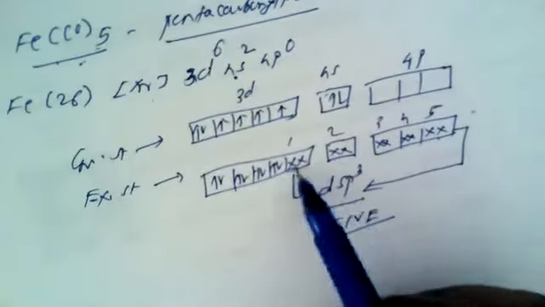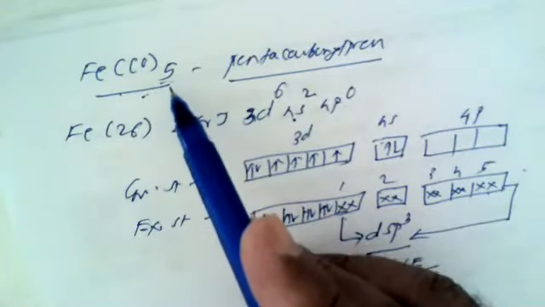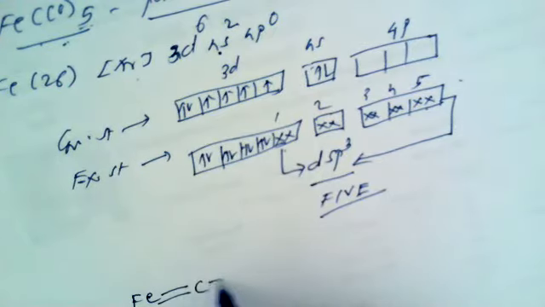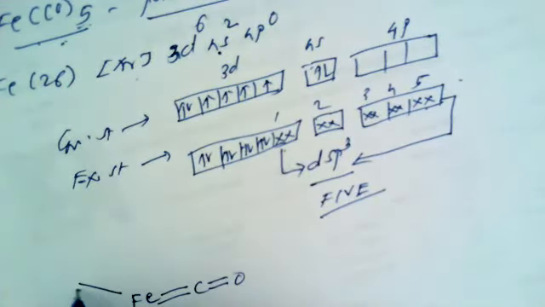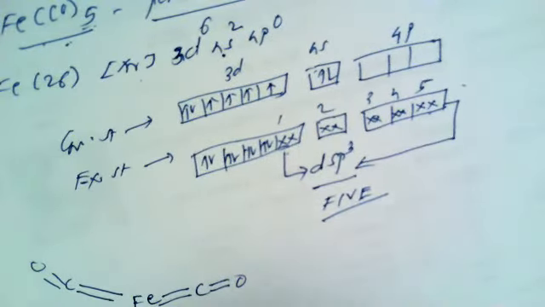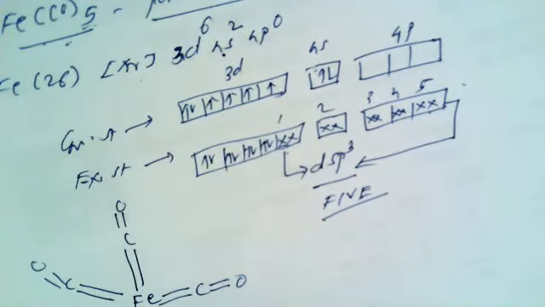Now here the total number of empty or vacant orbitals is 5, which is exactly equal to the 5 carbonyl groups. Now to show the geometrical representation, iron is present at the center, surrounded by carbonyl groups like this. This is the second carbonyl group, this is the third carbonyl group and the fourth carbonyl group like this, and the fifth carbonyl group like this.